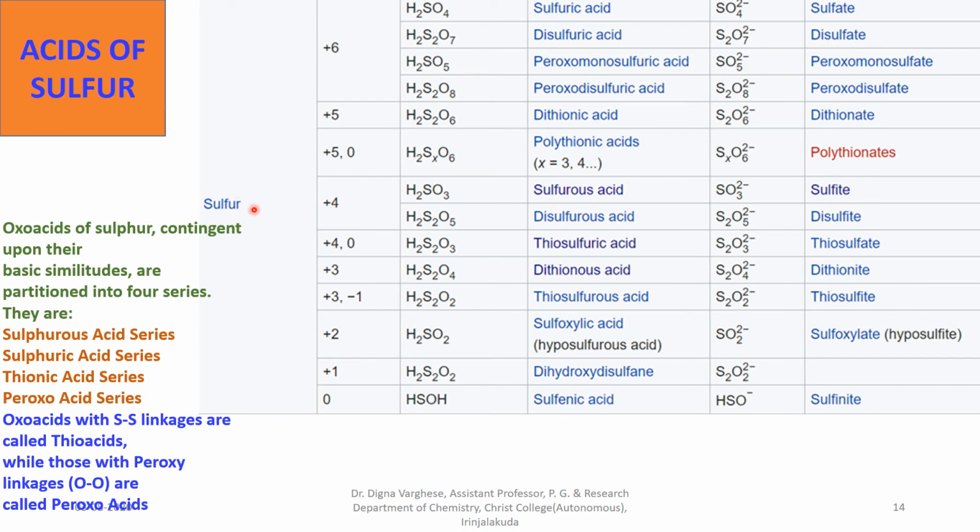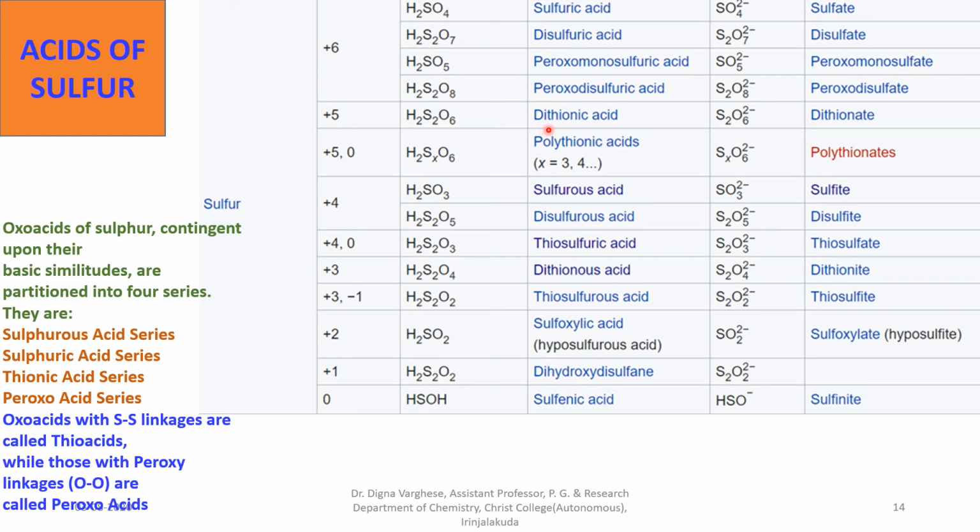Sulfur forms several acids. It forms sulfuric acid and the anion is sulfate, and it forms disulfuric acid having the formula H2S2O7 and forming the disulfate anion. Peroxomonosulfuric acid formula is H2SO5, peroxomonosulfate is the anion, and peroxodisulfuric acid is H2S2O8, peroxodisulfate is its anion. In these acids +6 is the oxidation state of sulfur.